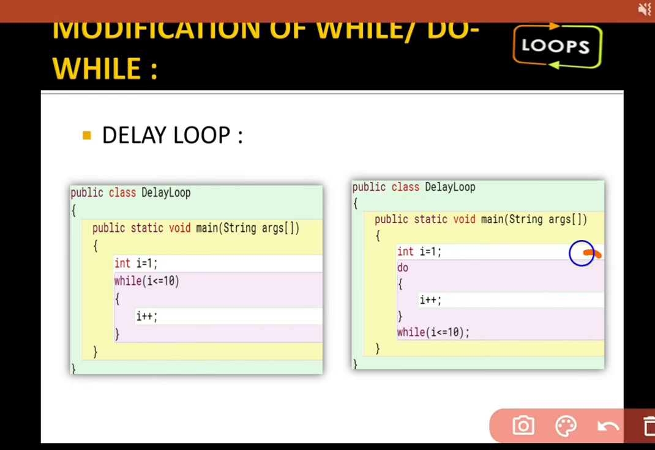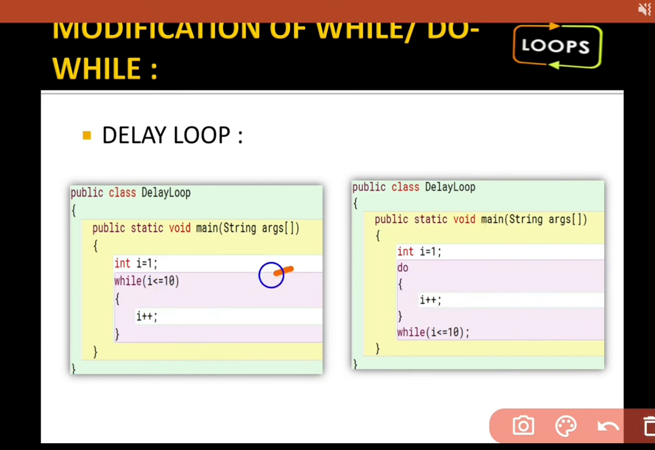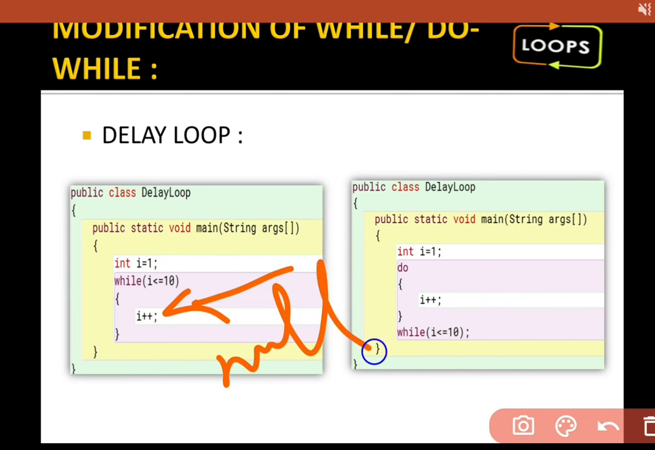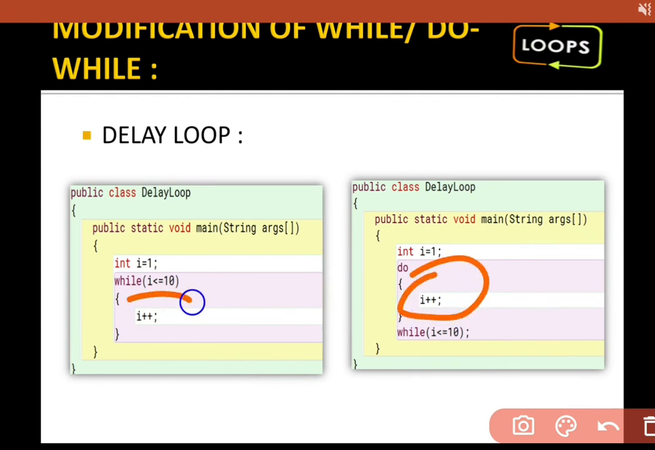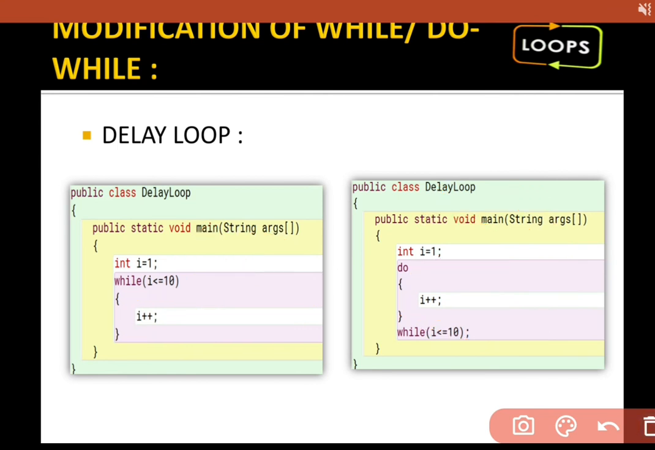See, the same thing happens with do. Nothing is there, but still the loop will be executed and wasting our time because the body is there, that's why it is not a null loop. Something is there in the body, that's why it is not a null loop. Then what happens? It will work 10 times, but just waste our time. This loop wastes our time, that's why it is a delay loop.